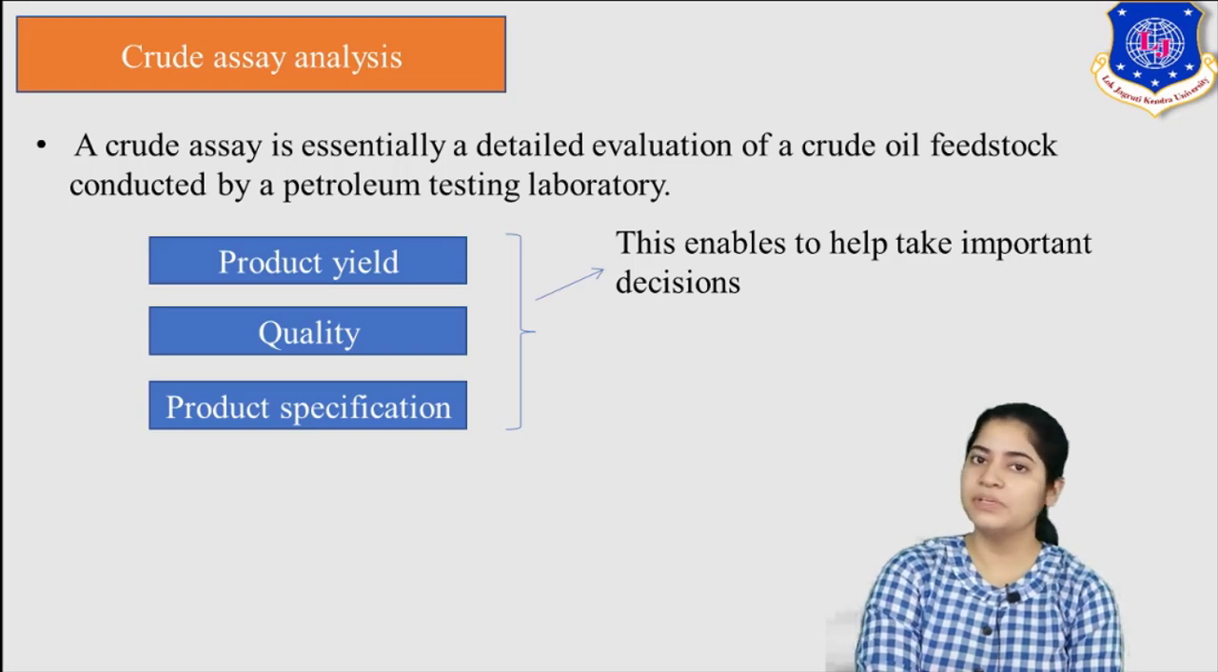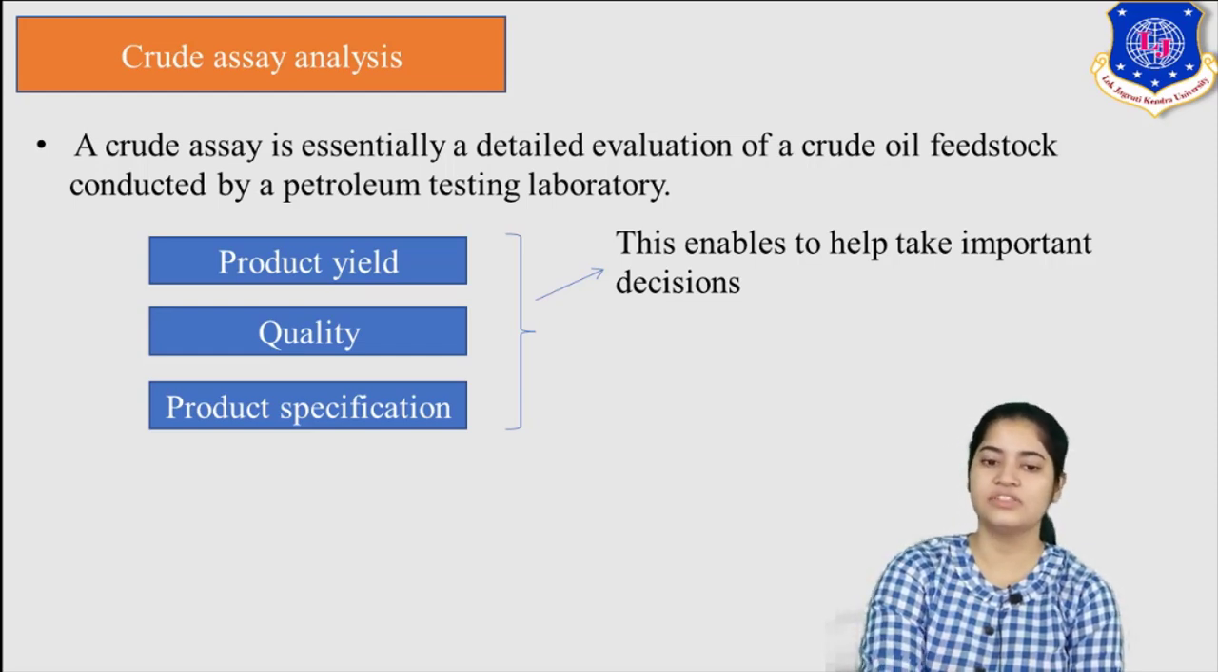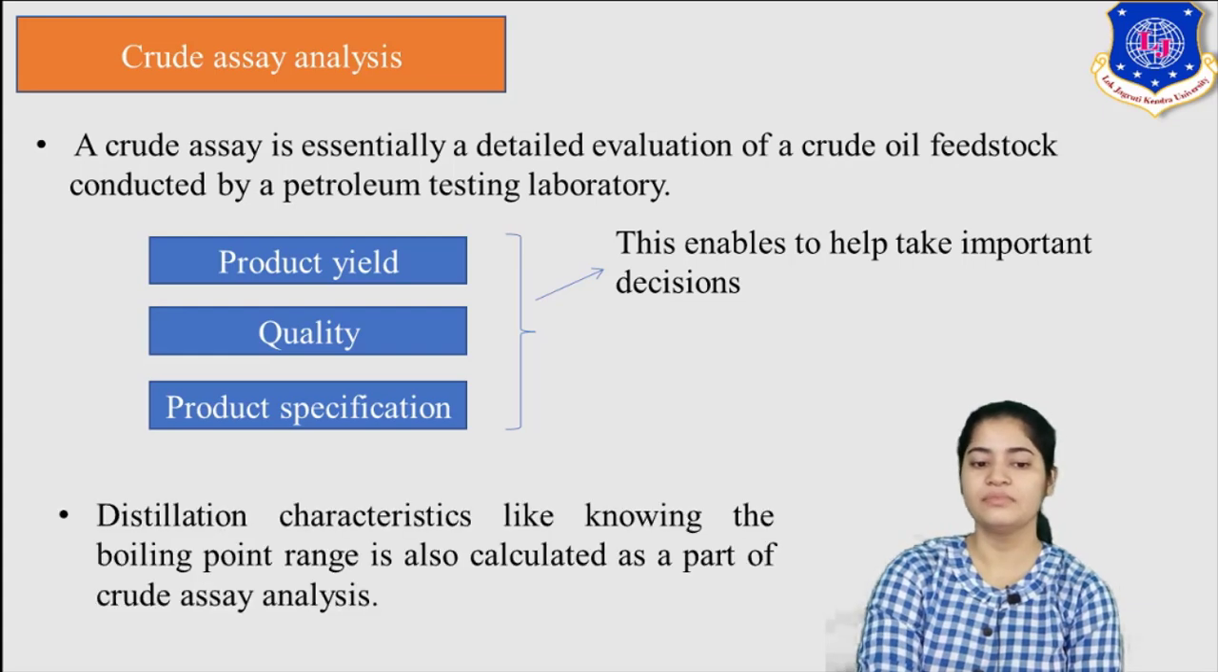So what must be the parameters, like pour point, cloud point? Okay, so we need to take certain important decisions. Now these, pour point, then octane number, etc., would be studied for different fractions in later lectures. This is just for information.